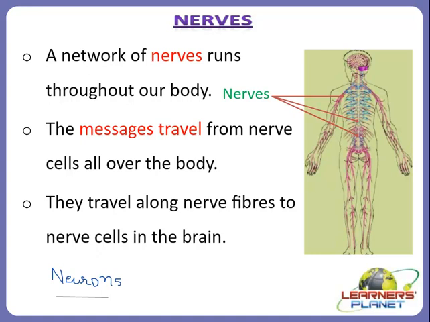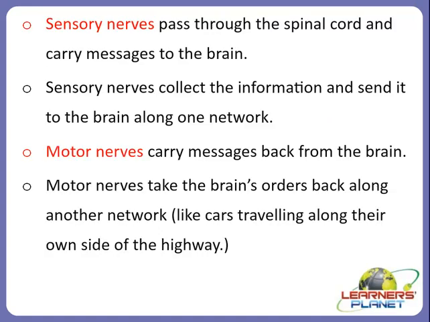Like sensory neurons and motor neurons, which we will discuss right after this, right? And these are very important to relay information to each other through a complex process that affects the way we think, we learn, we move, and we behave, right? So depending upon these, there are two types of nerves or neurons, right? Sensory nerves and motor nerves, right?